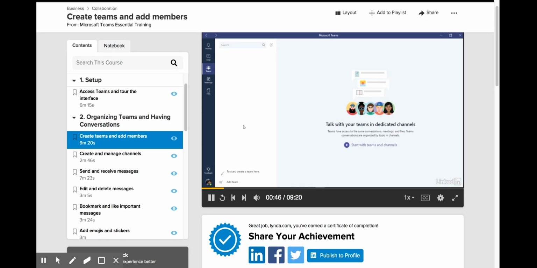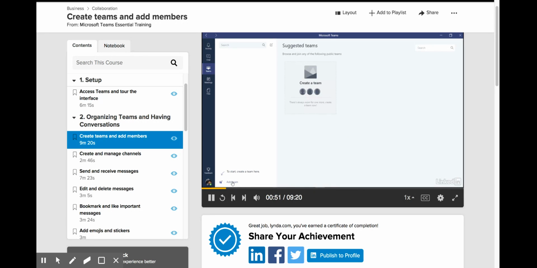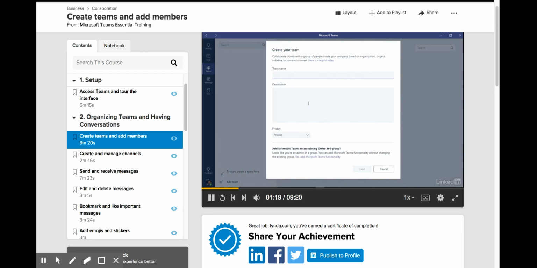So let's create a new team. At the bottom of this list, there's a button here that says Add Team. So I'll click on that. From here, we see this option for suggested teams. When you create teams, they can be private or they can be public. If another person in your organization creates a public team, then you may see it on this list as a suggested team that you can join. But I'm not really interested in that. I want to focus on creating my own new team. So I'm going to point at this one tile that says Create a Team and hit the button that says Create Team, and now we can get started.